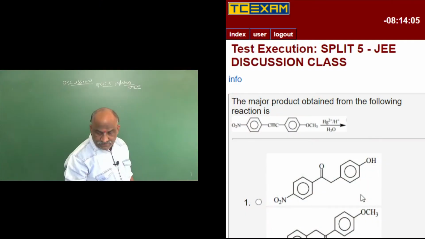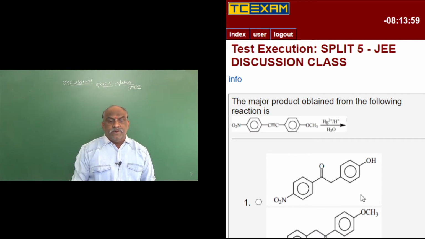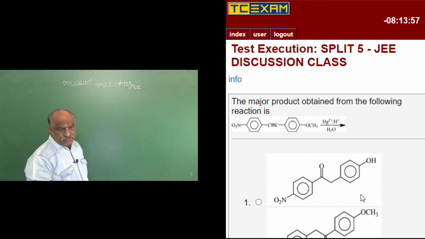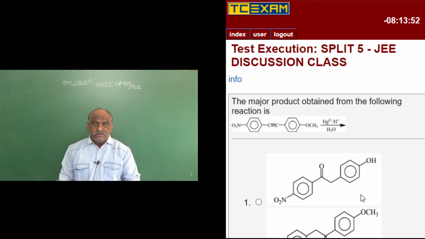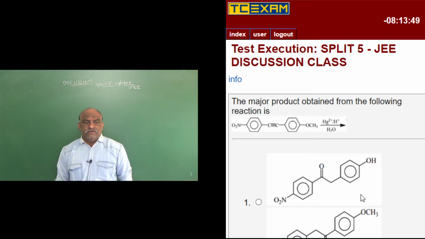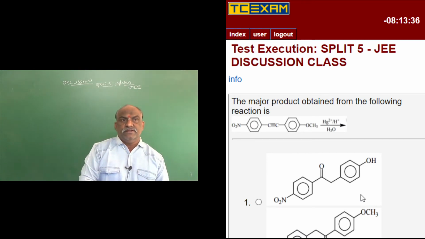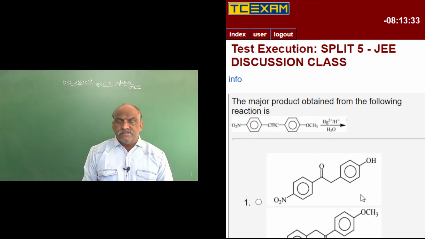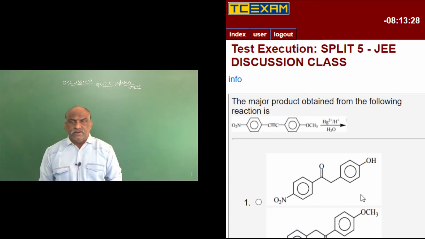Next question: find the major product obtained from the following reaction. Once students observe this type of question, they will be disappointed because of the lengthy structures and lengthy answers, and can't easily find the answer. So don't get confused. According to our knowledge and skills, we have to find such questions using simple techniques. We need some grip on organic chemistry, and then it is easy to find the answer whatever the question is.